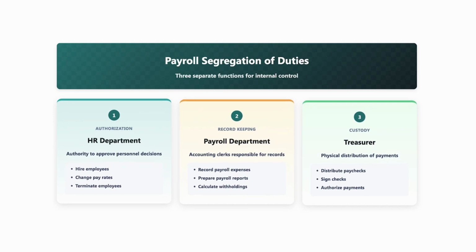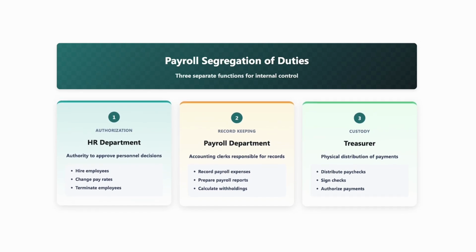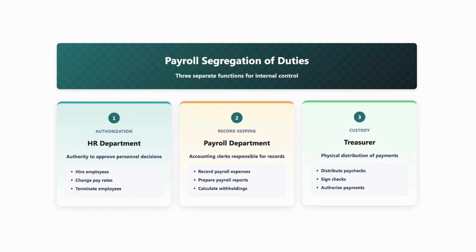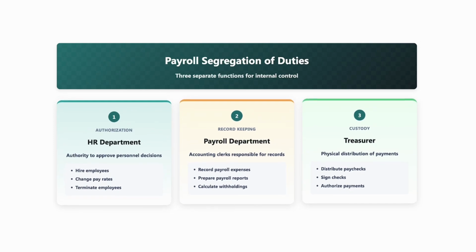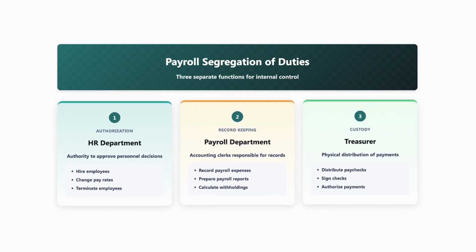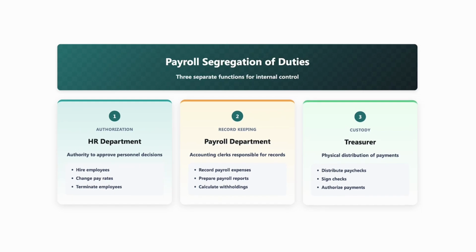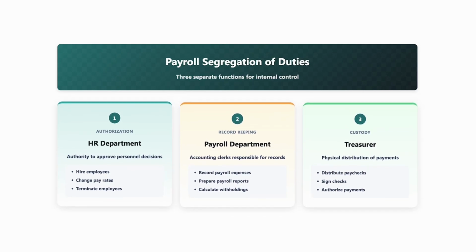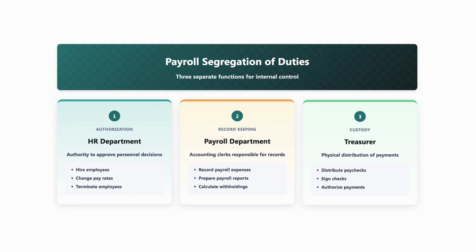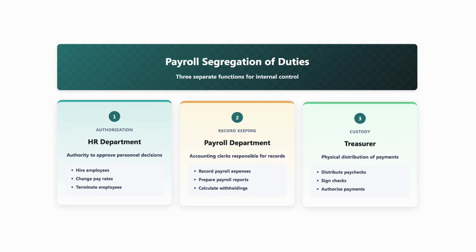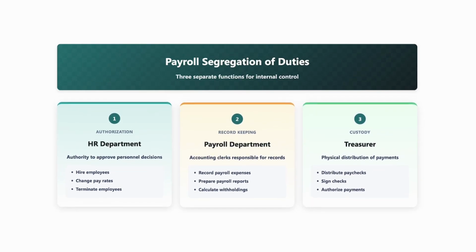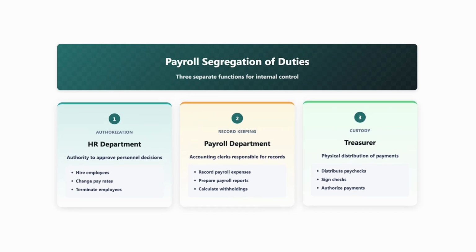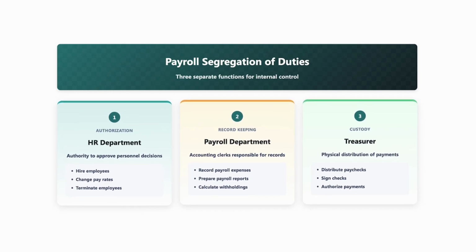Then we have the payroll department, like the accounting clerks, and these have the record keeping responsibilities. These are the ones who are going to be making the entries for our payroll expenses, and they're going to be preparing the payroll report to then forward to the treasurer, who then has the custody function, because the treasurer is going to be actually distributing the checks. So it's important that the person who's recording is not also distributing the checks.